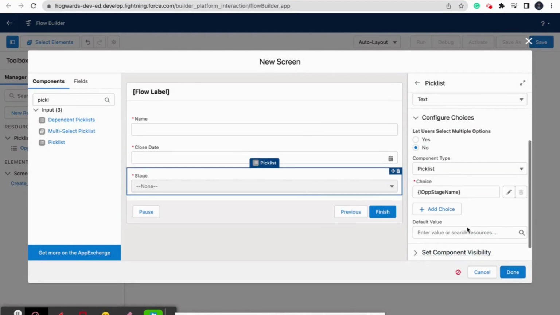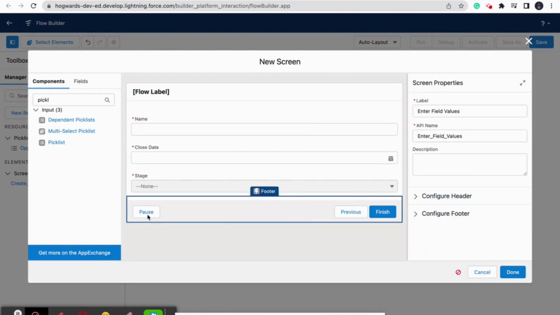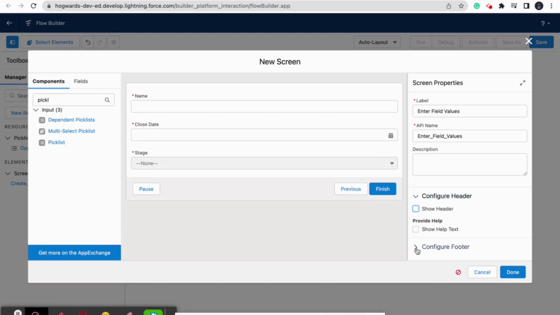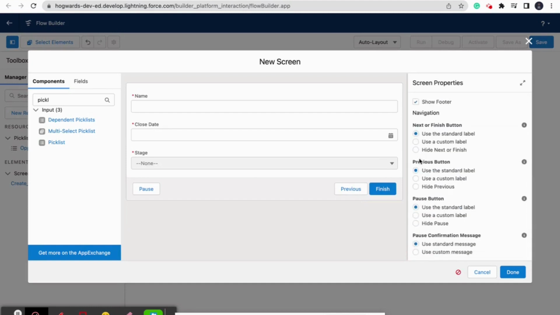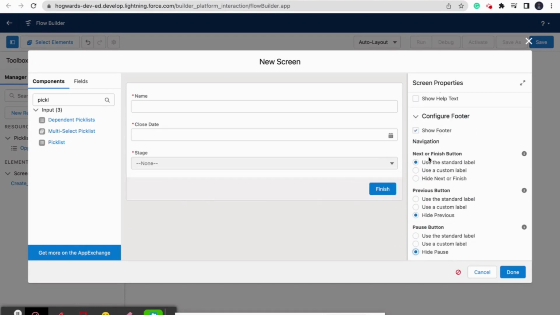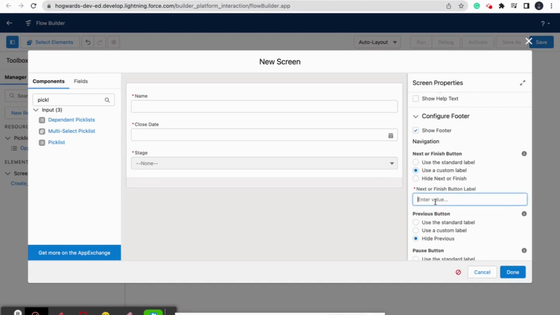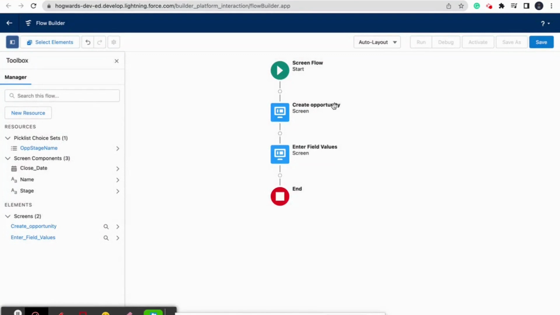So we can, okay, we don't want these buttons as well, so we can configure them. And the header, we don't want it. For the footer, and for the finish button we want custom label. Say save, then done. So what we have done is, we have created a button.